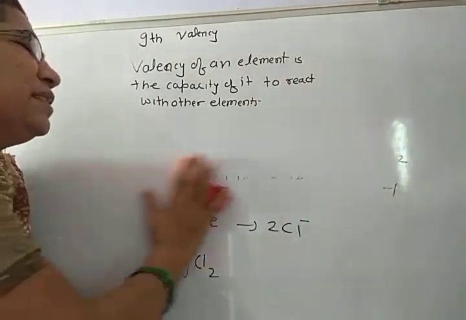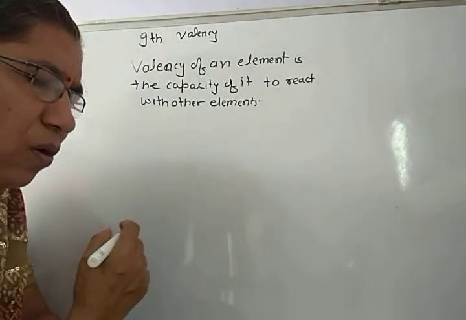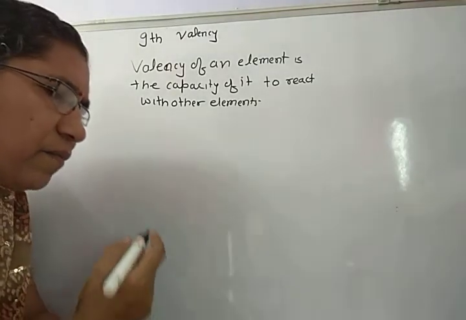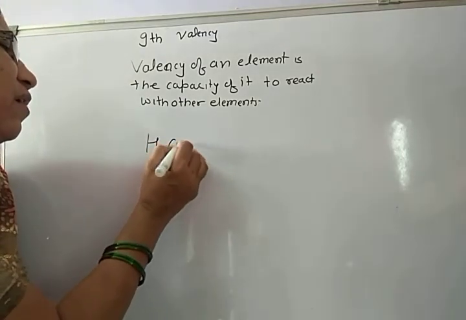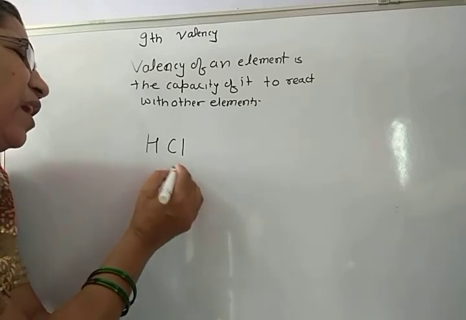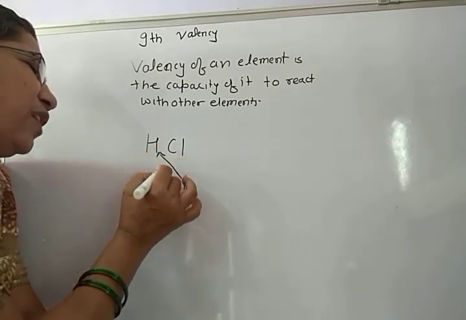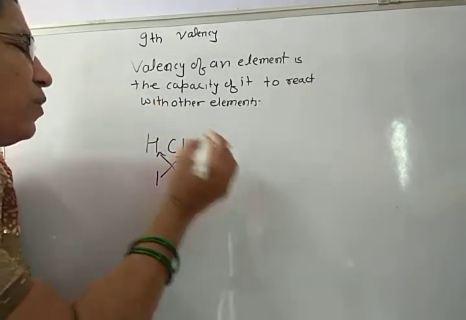What is the easiest way to find valency? Go to the formula HCl. Here 1 is there. So write here 1 atom of hydrogen, 1 atom of chlorine. This is valency of hydrogen, this is valency of chlorine.